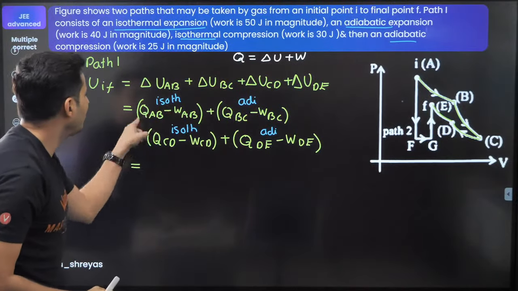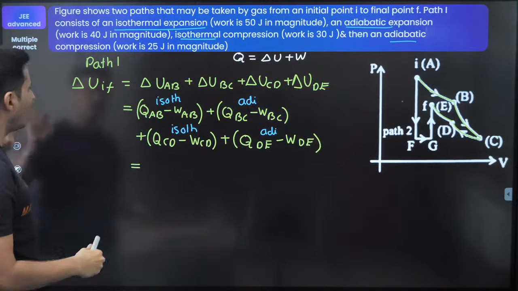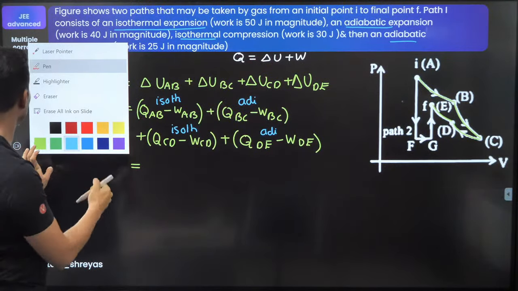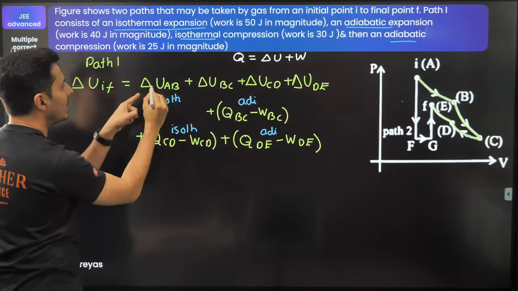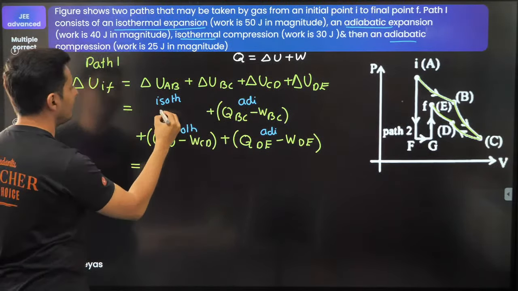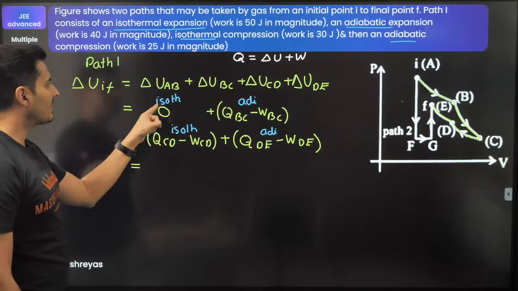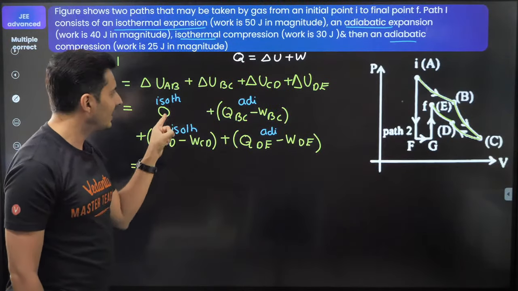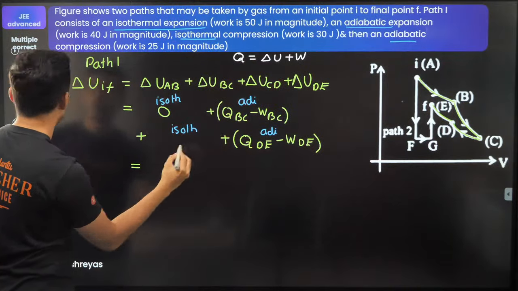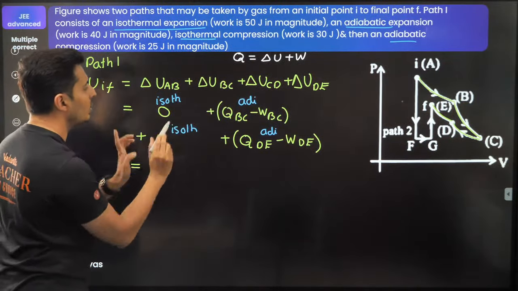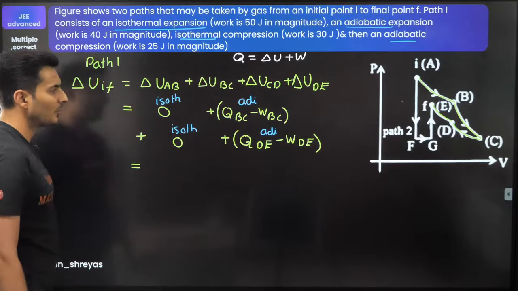I know what happens, guys. In isothermal, I don't even think I should find this out, because I know I don't even have to do this, guys, because I know in isothermal this delta U term itself is going to be 0. Do you guys agree with that? Same thing for this guy also. I don't even have to calculate the work or anything. I know that delta U isothermal is going to be 0.